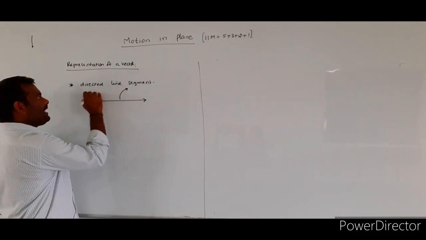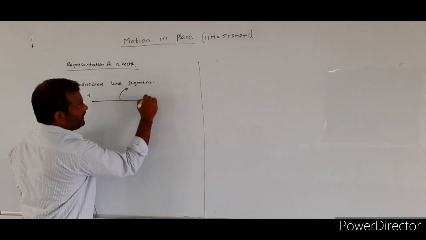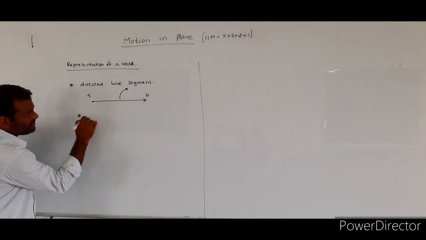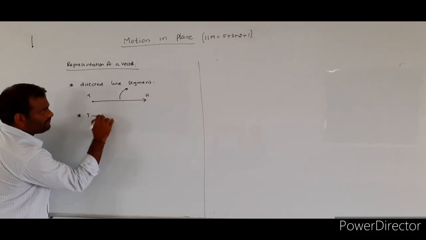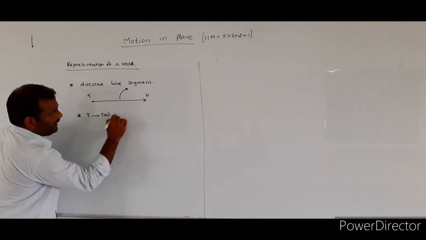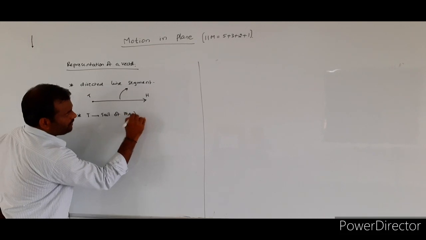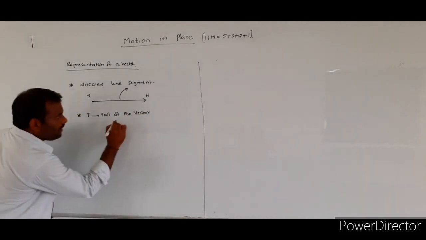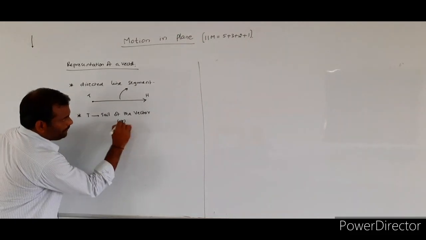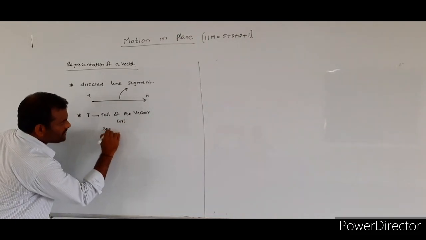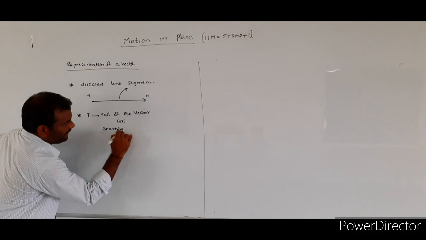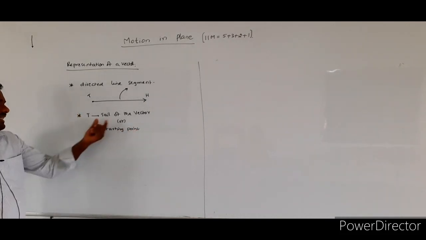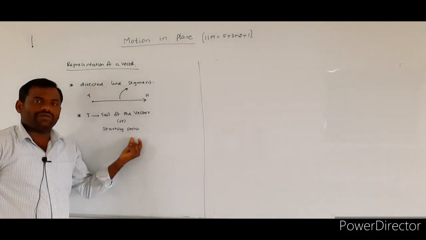One is called capital T, another one is H. So, what does T represent? T is nothing but the tail of the vector. T is representing the tail of the vector, or it is also representing the starting point of the vector. So T is representing either the tail of the vector or the starting point of the vector.